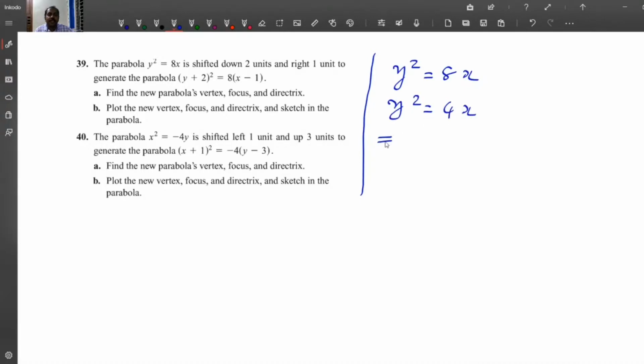So 4p is equal to 8, which implies p is equal to 2.